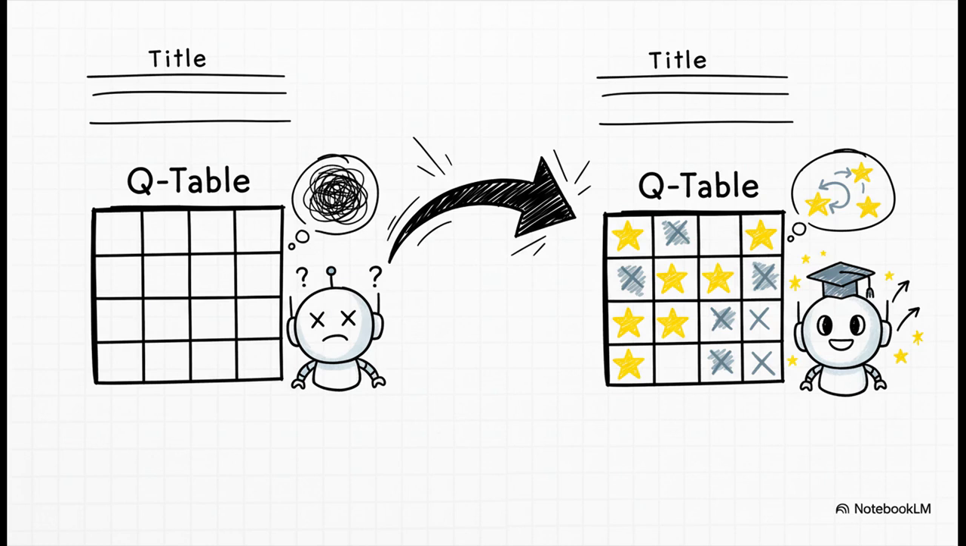After thousands and thousands of these attempts, this constant dance between exploring new things and exploiting what it knows, the agent's cheat sheet is completely transformed. What started as a table full of zeros is now this rich, detailed map of high and low scores that perfectly models the maze. The agent has gone from knowing nothing to being an expert.